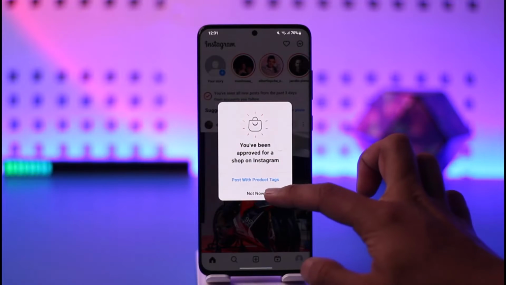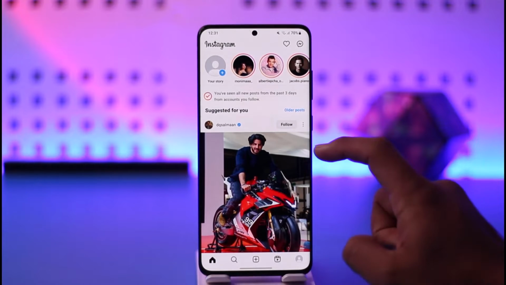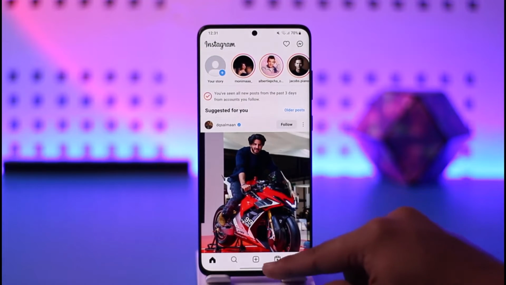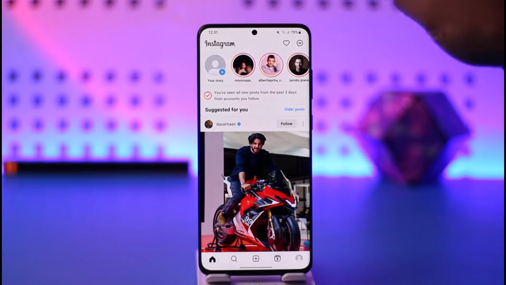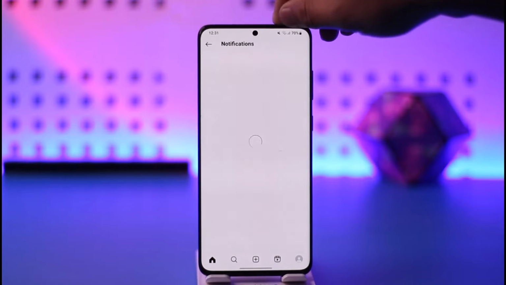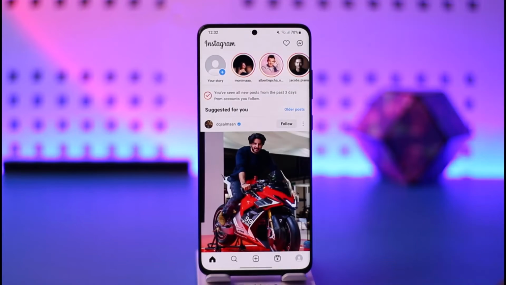Now this really depends upon your phone, and whether you're using the button gesture or the side gesture. If you're using button navigation, you might want to press that. Here you can see different types of icons. Here you can see the notification icon. You can just tap here. You can either come back by going back, or you can tap the arrow icon here to come back.